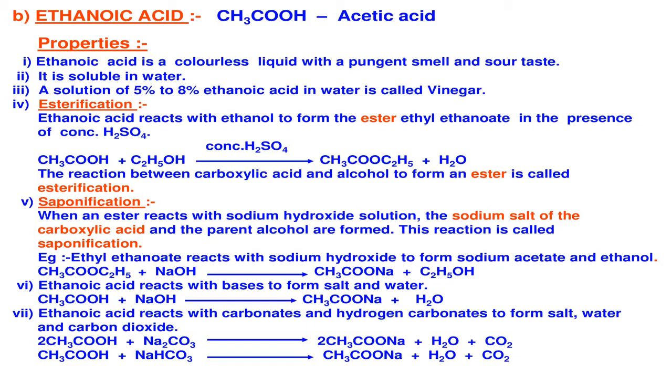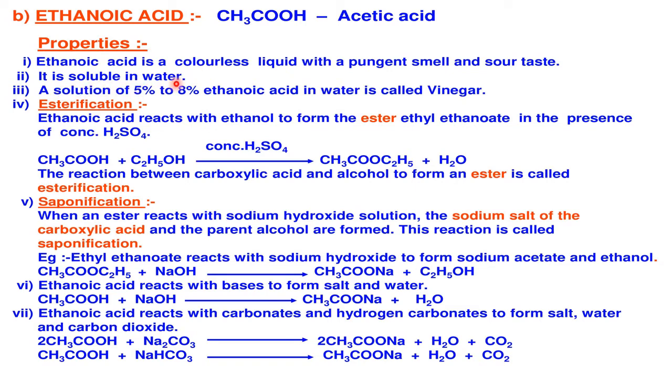Okay, right. Properties. Ethanoic acid is a colorless liquid with a pungent smell and sour taste. It is highly pungent. The moment you open the bottle, we get a pungent smell of acetic acid, which is highly intolerable. Therefore, this bottle is always not kept open. Whenever you are carrying out experiments related to ethanoic acid, use it and immediately close it, because these vapors of acetic acid will burn our nostrils, so we get a burning sensation.